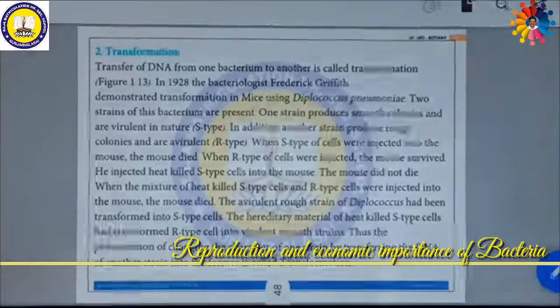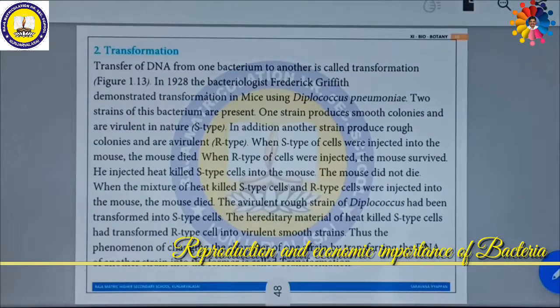Next, we are going to see about transformation. Transformation is the transfer of DNA of one organism into the DNA of another organism, which results in the complete transfer of the characteristic features of the previous DNA. For example, the great scientist Frederick Griffith did an experiment on mice with the help of a bacterium called Diplococcus pneumoniae. So the transfer of DNA from one bacterium to another is called transformation.